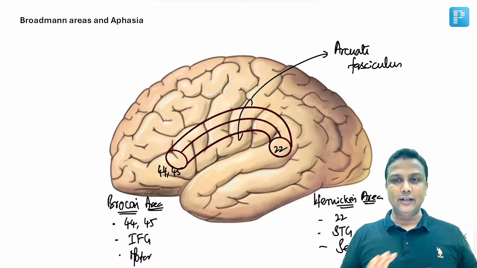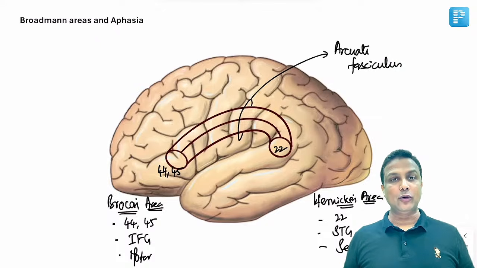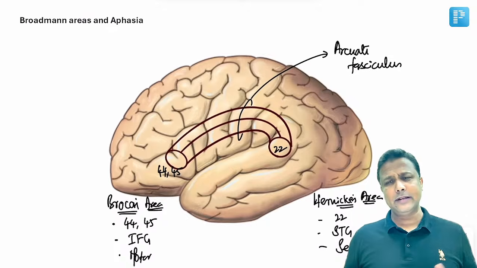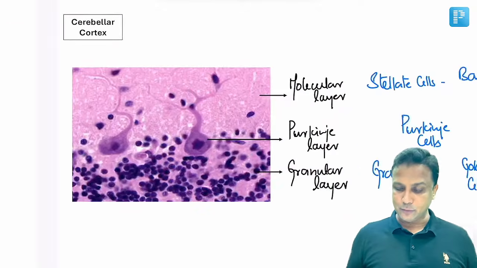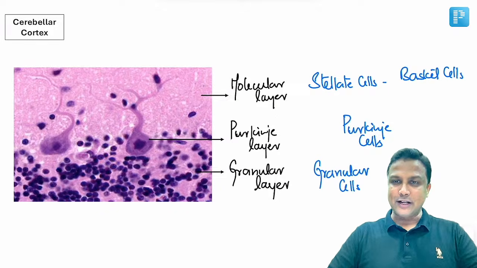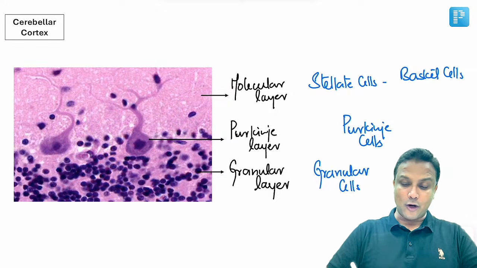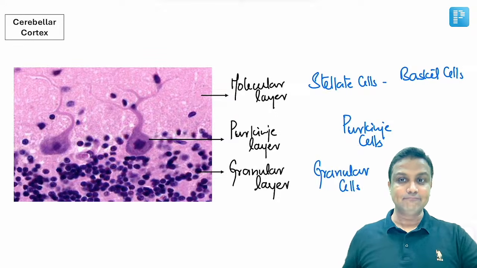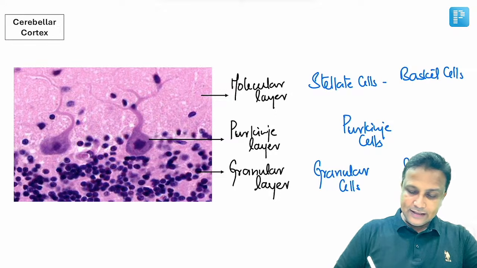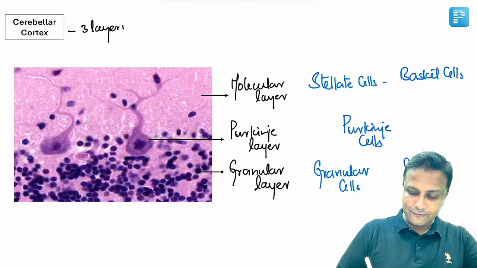Now, once you are done with this one here, I hope this will actually help you a lot in solving the MCQs. Basically, Brodmann area से यही सवाल बार-बार पूछा जाता है. Now, welcome to cerebellum. In cerebellum, cerebellar cortex, this image is very much important. Image based question आएगा. In the cerebellar cortex, we'll be having 3 layers, and in these 3 layers, we'll be having 5 different types of cells.